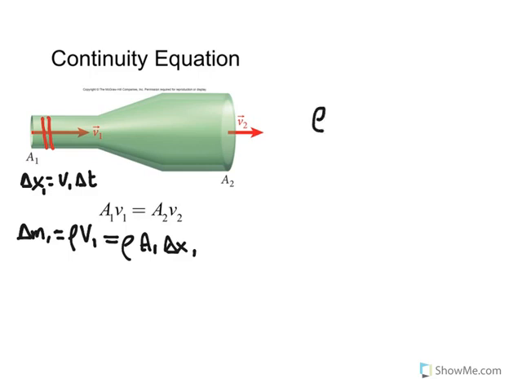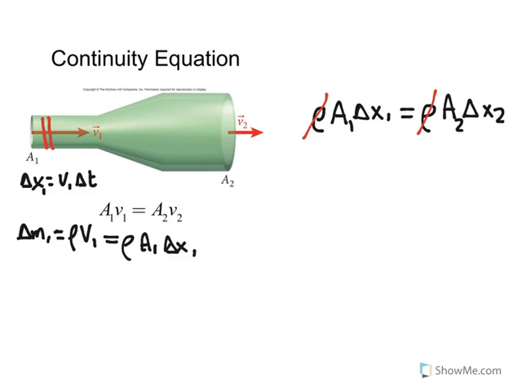It happens exactly the same at the right part, which means at the very end that density area delta x1 is going to be equal to density area delta x2, and we know that this is area 1, this is area 2, they change, and we understand that we can cancel density with density because the density remains constant, and at the very end we're going to have area 1 delta x1.